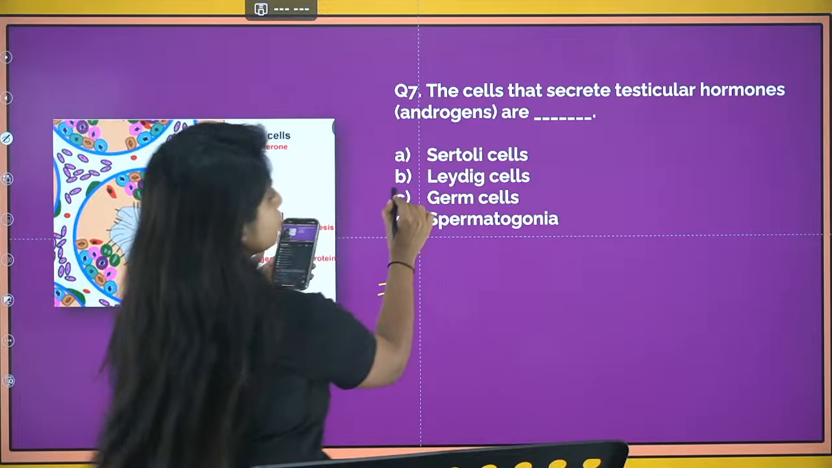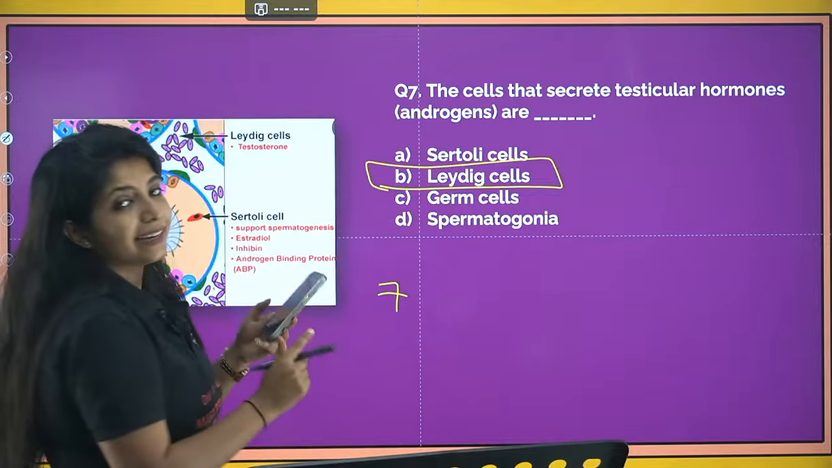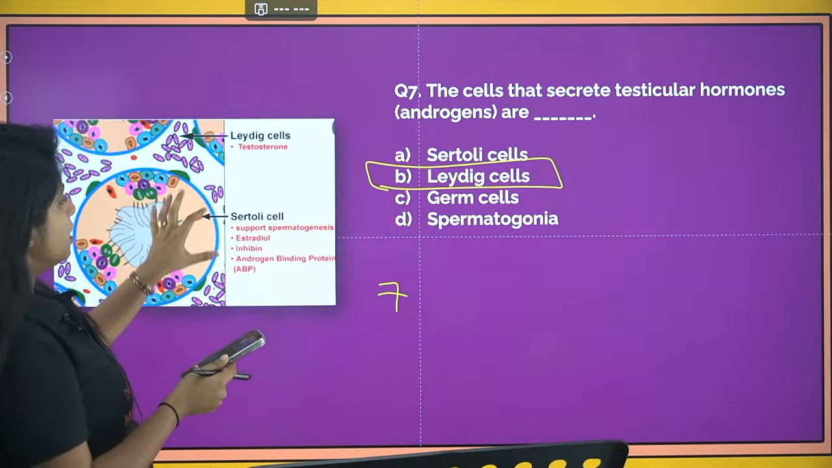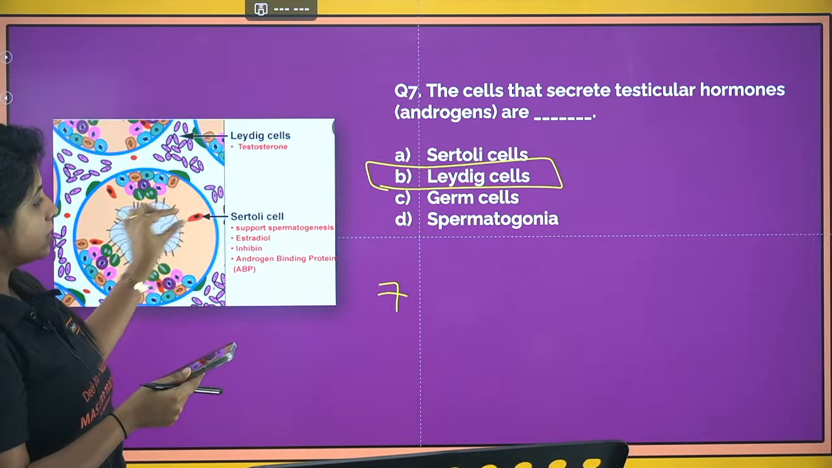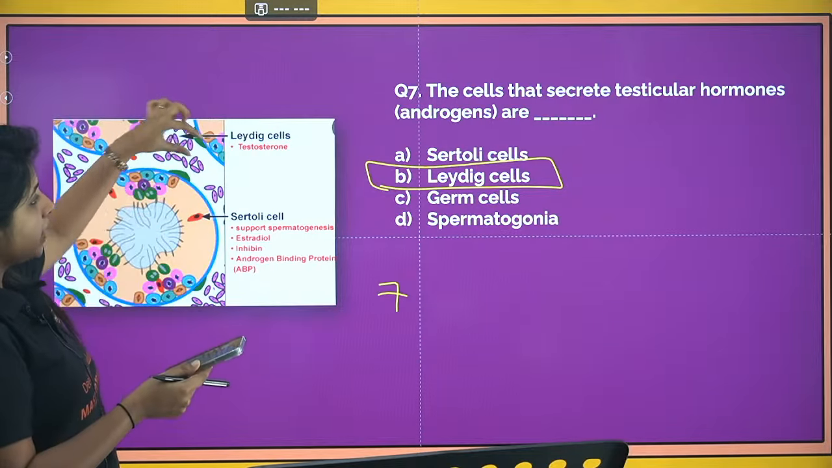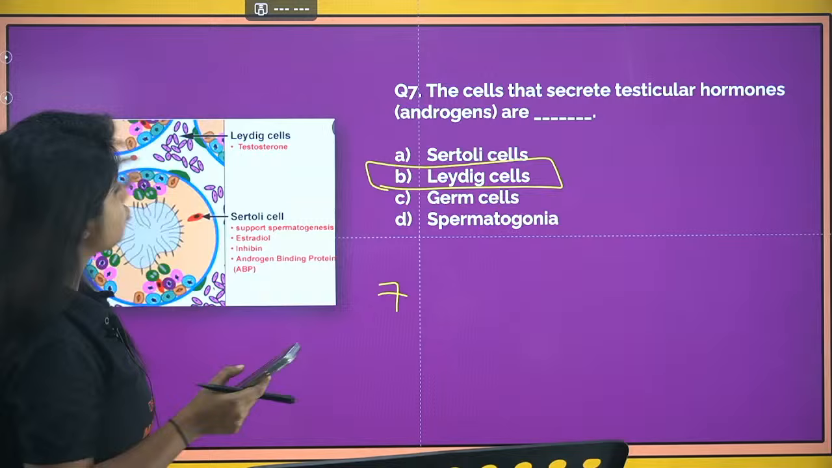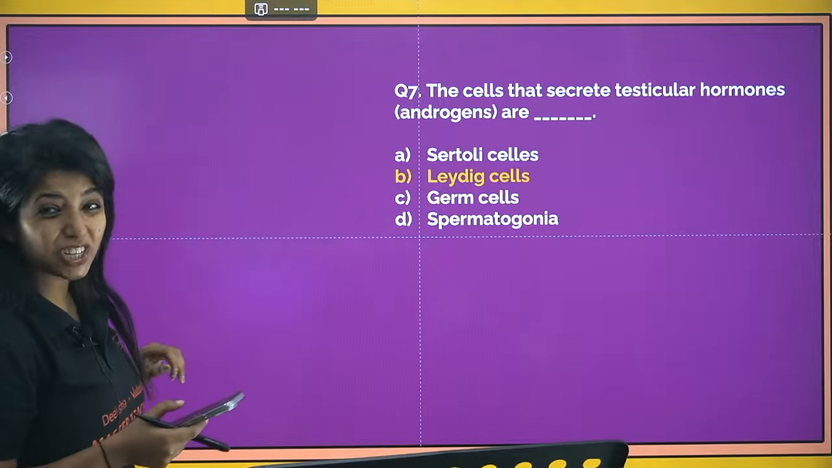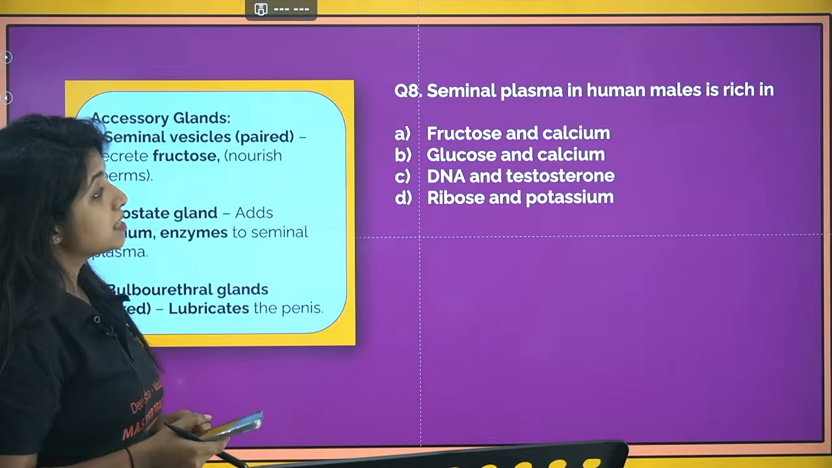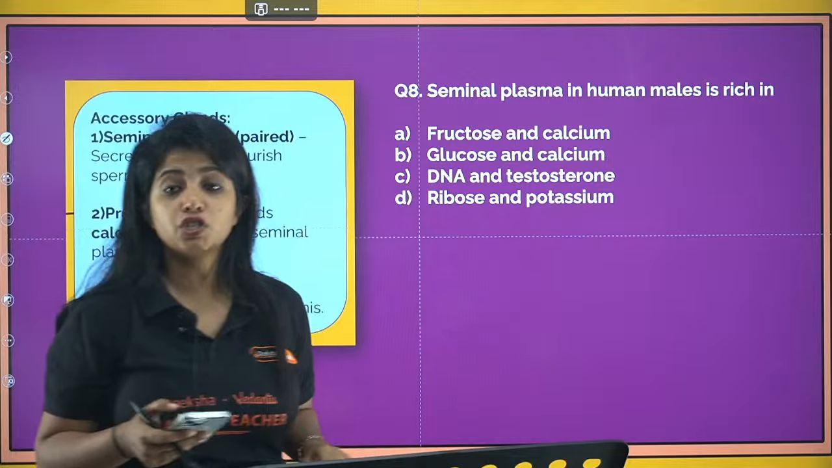So everyone who said it's B, you are absolutely correct. It is Leydig cells and we just discussed them. This is the seminiferous tubule where you have the Sertoli cells and the spermatogonia, and in between the seminiferous tubules you have the Leydig cells which will be releasing the androgens or the male sex hormones, especially testosterone. Now next, seminal plasma in human males is rich in.